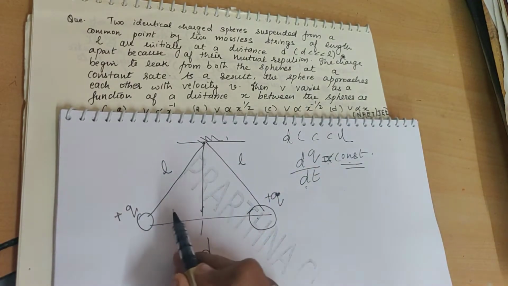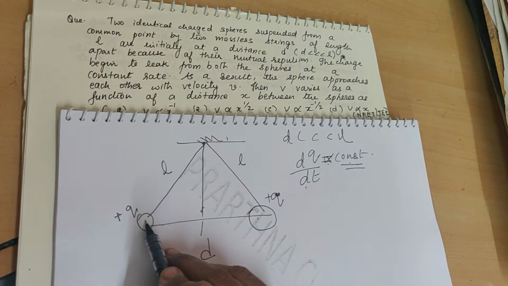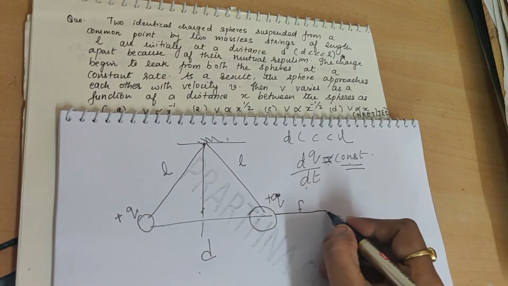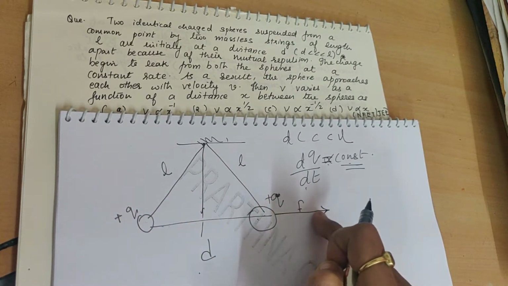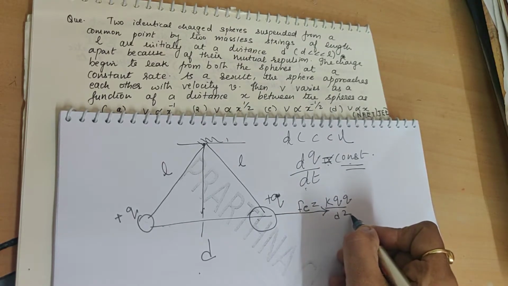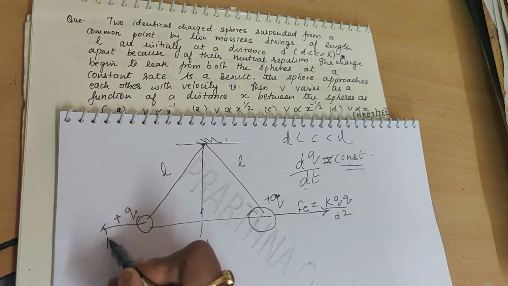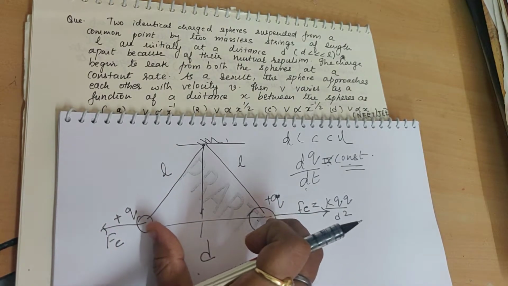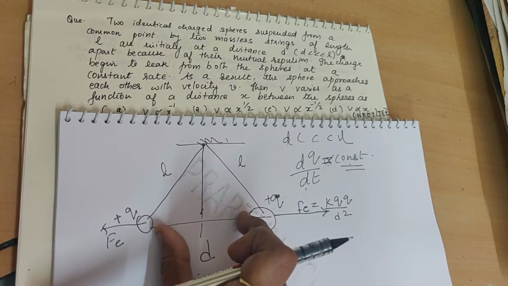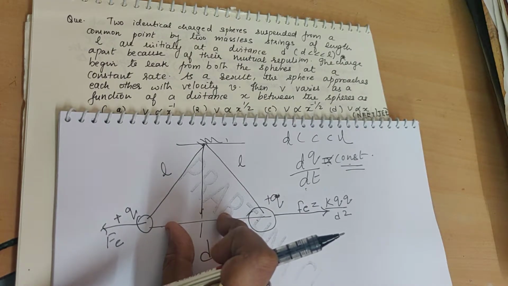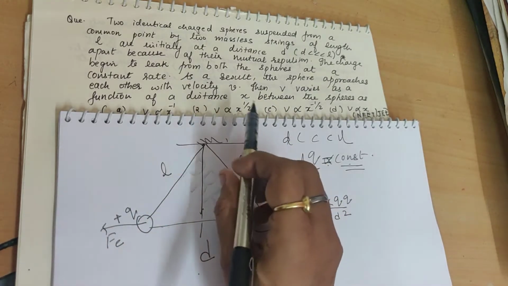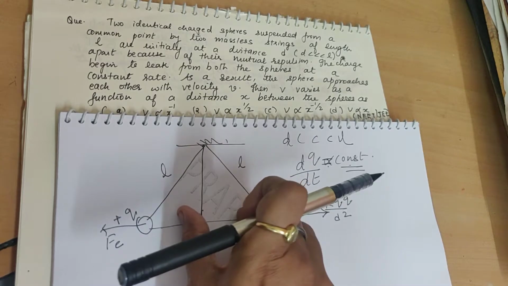Now what they actually want to say: when the charges are initially at a distance d, the force of repulsion acts on this charge in this direction. So I write this electrostatic force as kq upon d square. For the other charge it would be the same. Now when the charge leaks at a constant rate and decreases, the repulsion decreases and the spheres come near to each other. So at what velocity they approach, and how the distance is related to it.